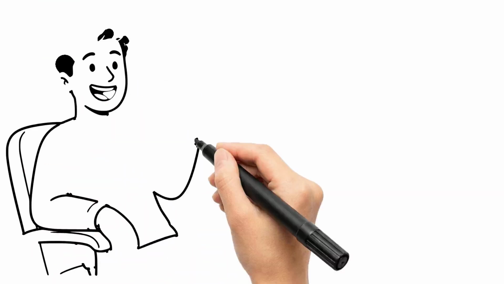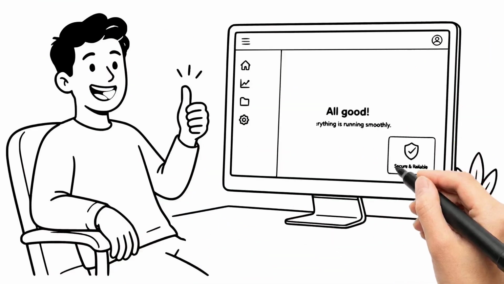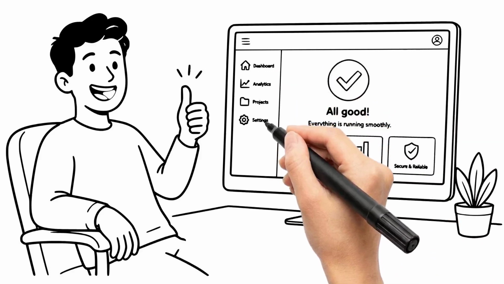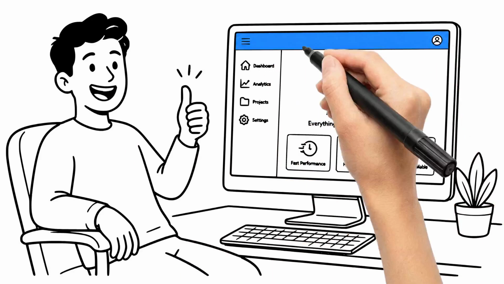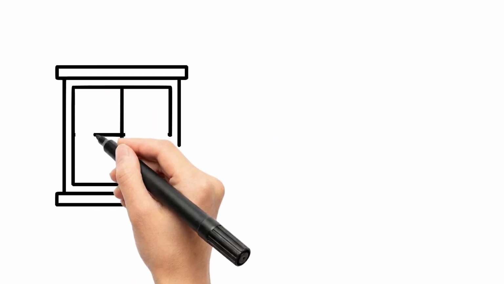Then came Windows 7 in 2009. It fixed almost everything people disliked about Vista. It was faster, smoother, and reliable. Businesses and home users both loved it. For many, Windows 7 felt perfect.